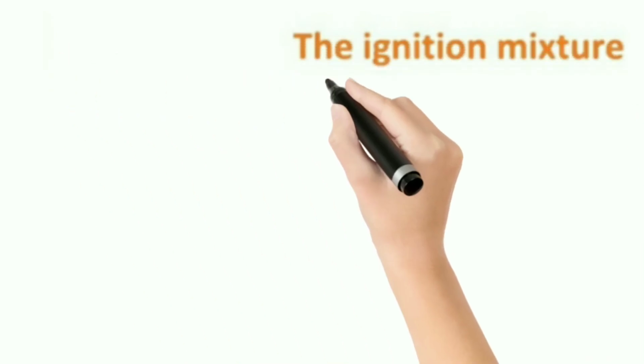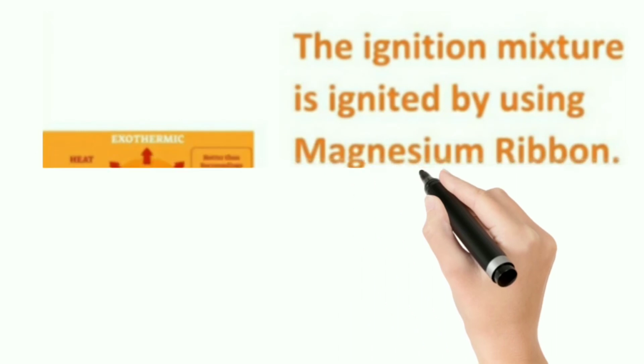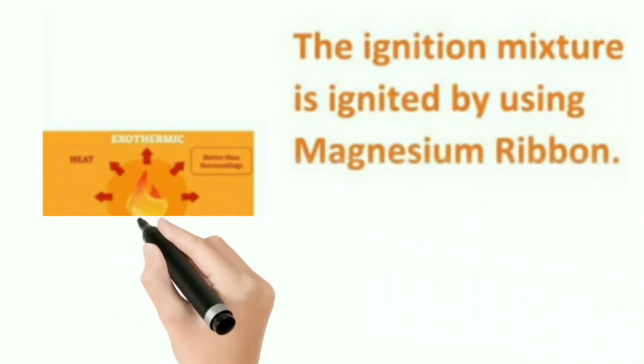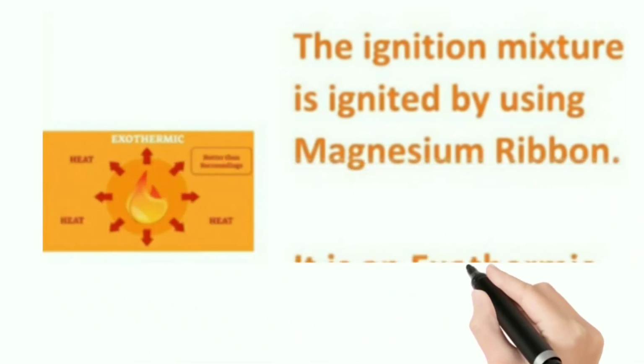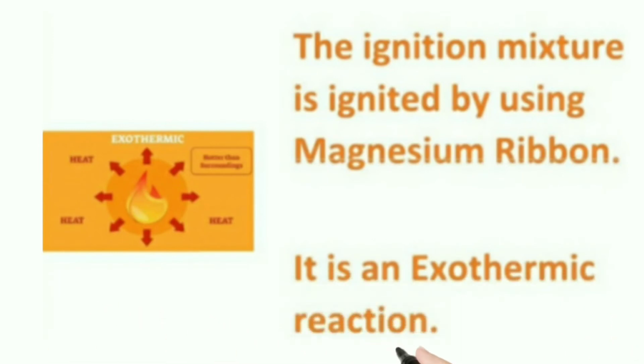So what is the ignition mixture here? The barium peroxide and magnesium powder act as an ignition mixture, which is placed above the chromic oxide and aluminium. That should be ignited by the magnesium ribbon. If you ignite that mixture by touching it with the magnesium ribbon, it readily catches fire. With the help of that heat, the chromic oxide reacts with the aluminium, since it is an exothermic reaction.